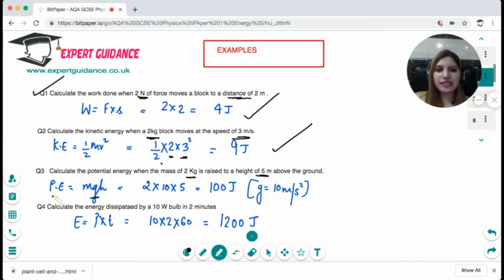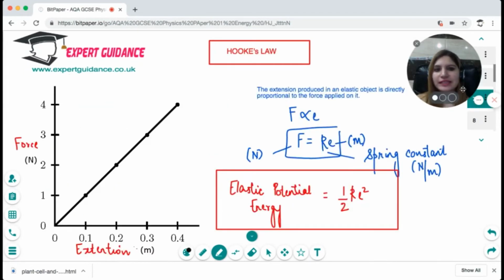So potential energy is mgh, so it's 2 times 10 times 5, which is 100 joules. Next is calculate the energy dissipated by a 10-volt bulb in 2 seconds. So energy is power times time. Power is 10 watts, time is 2 minutes, 2 times 60 is 120, so that is 1200 joules. Okay, so I hope how to use these formulas is clear to you.